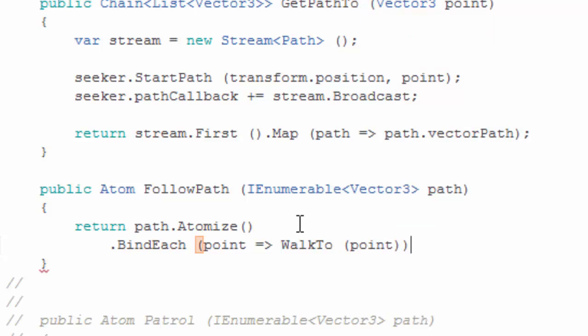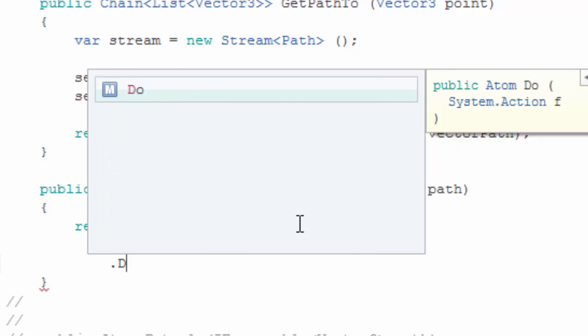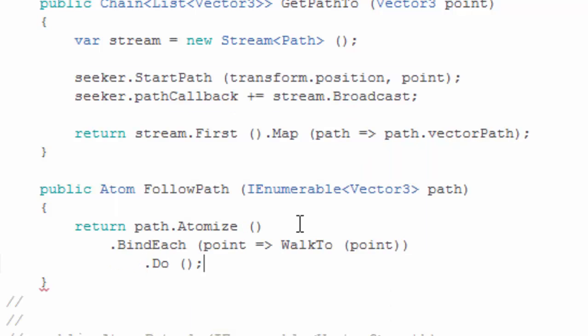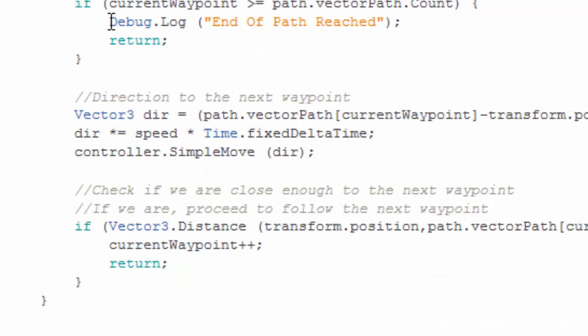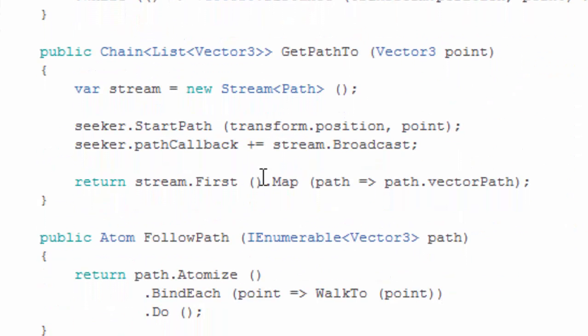So basically with this short code you actually get a procedure that goes through all the points. And lastly we want to recreate the notification in the log that we finished.